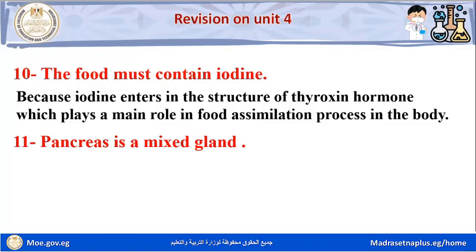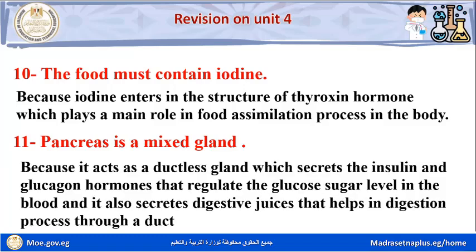Question number 11. Pancreas is a mixed gland because it acts as a ductless gland which secretes the insulin and the glucagon hormones that regulate the glucose sugar level in the blood, and it also secretes digestive juices that help in digestion process through a duct. Okay.